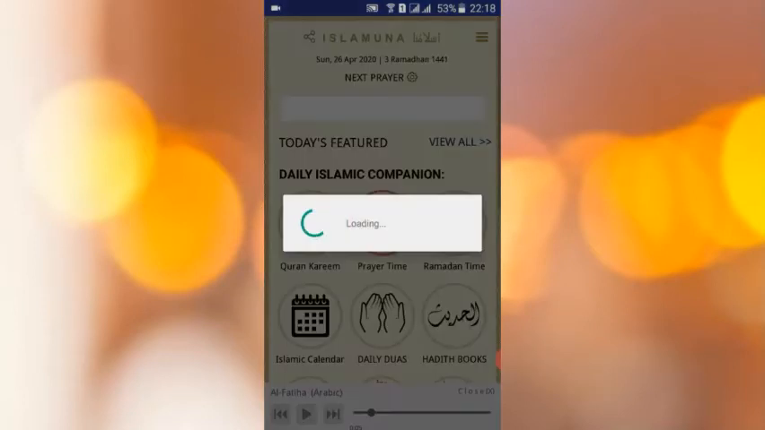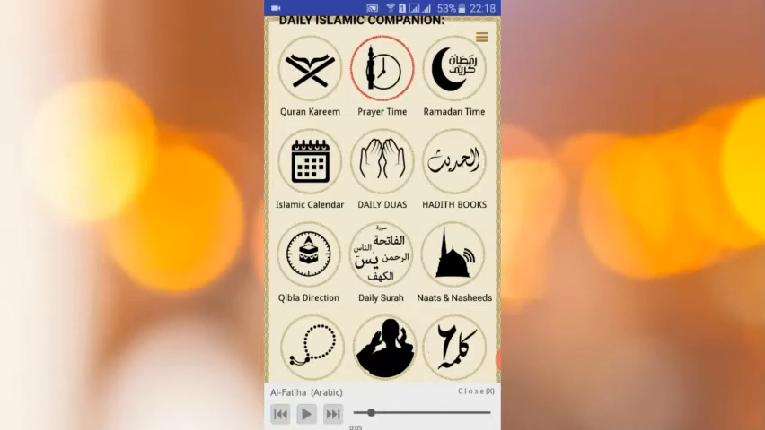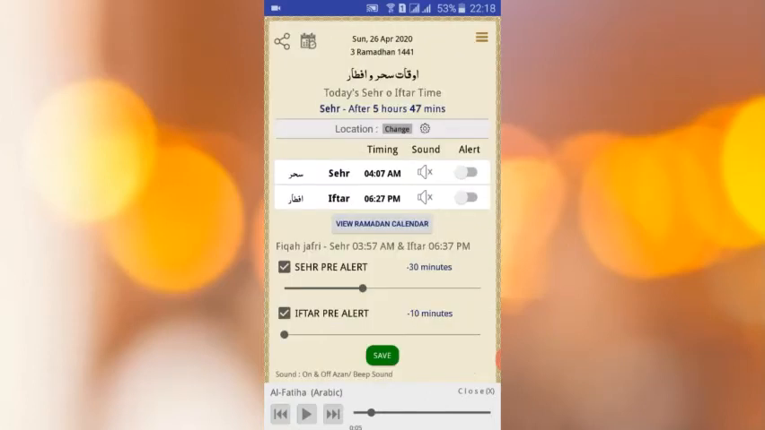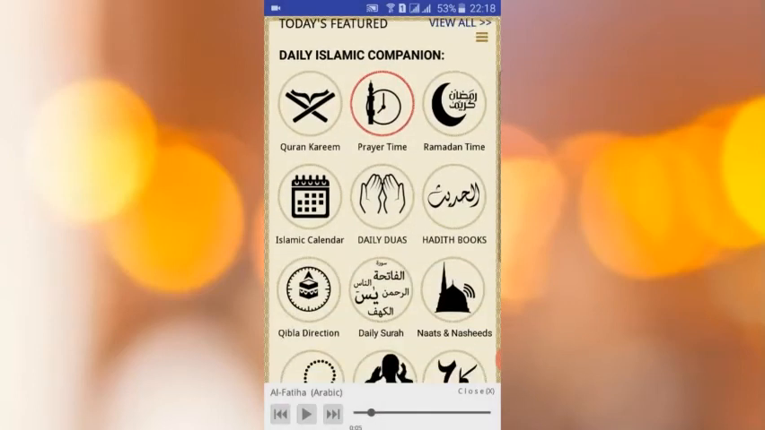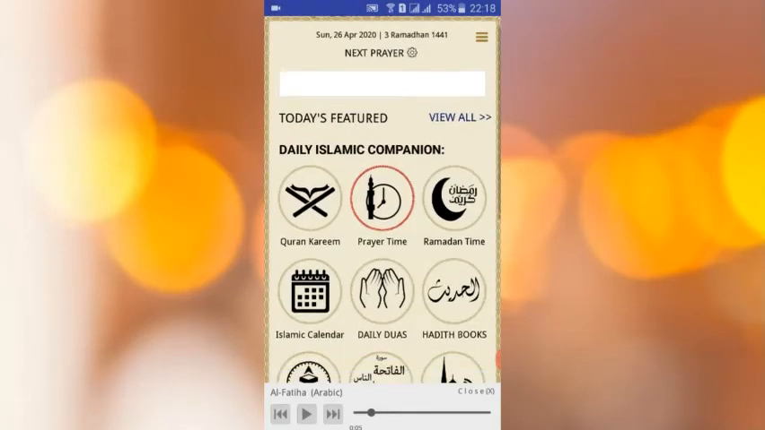And another thing is that you can get translation, prayer time, Ramadan time. You can start the Azan alarm, and the Islamic calendar, you can check the date as well. So this is a very fantastic app.